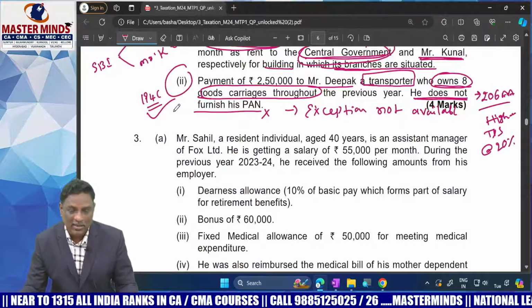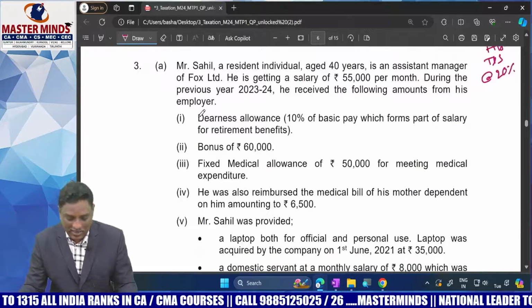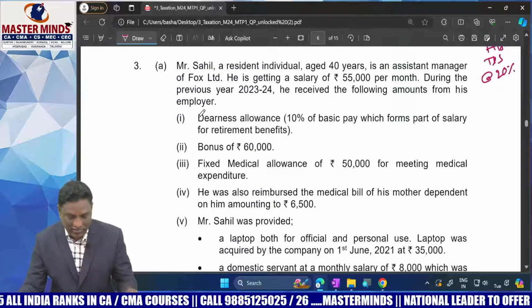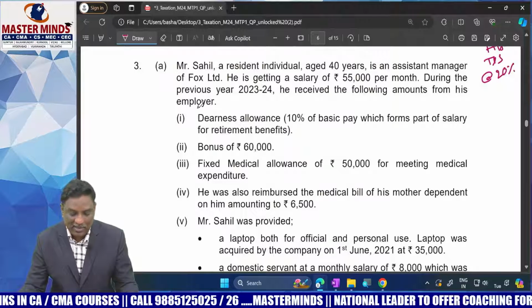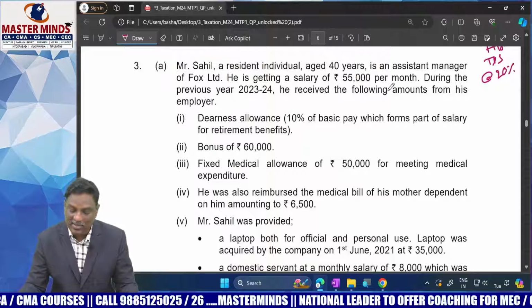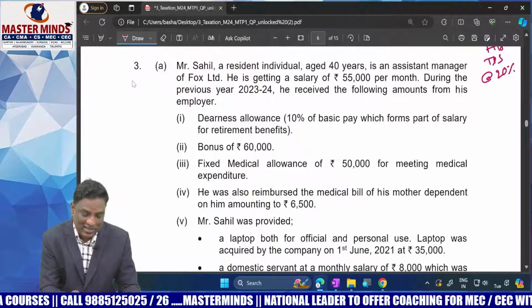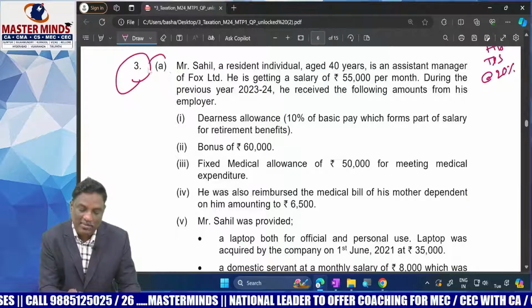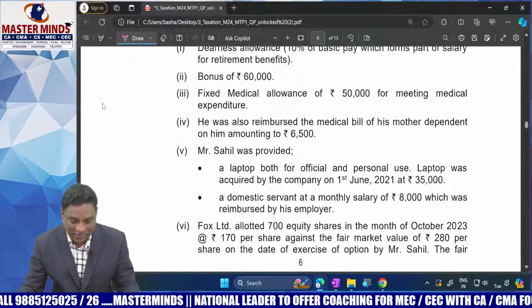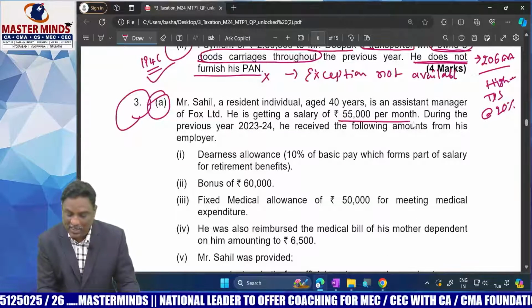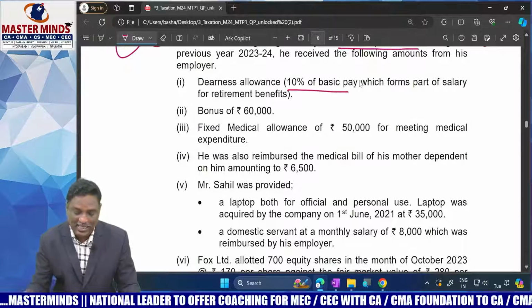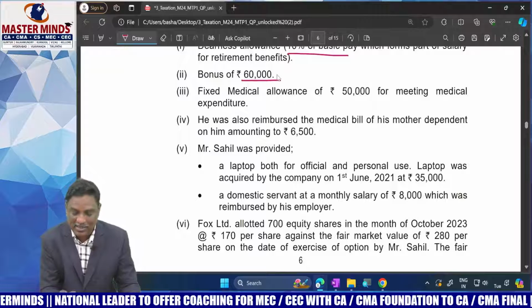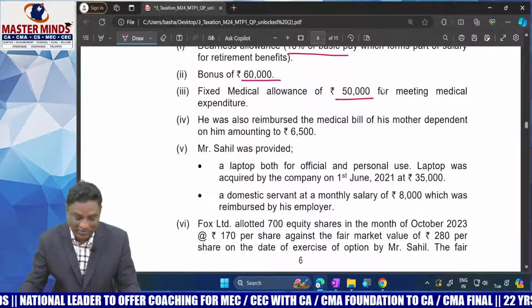Okay. Have you understood? Next, question number 3. Mr. Sahil, a resident individual, 40 years, is the assistant manager of Fox Limited, getting a salary of 55,000 per month. Registered under the head salary. So it's a fundamental problem from salary. Basic salary 55,000 per month, fully taxable. Dearness allowance 10% of basic salary, fully taxable.